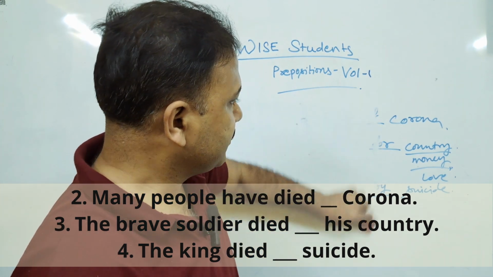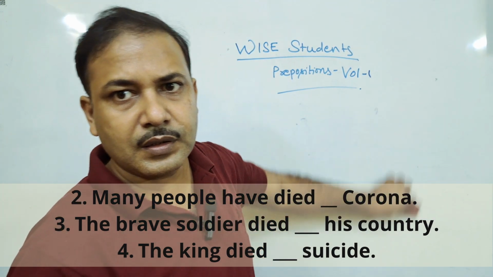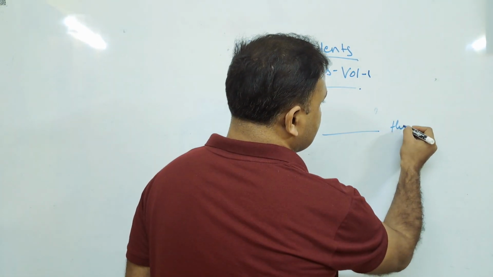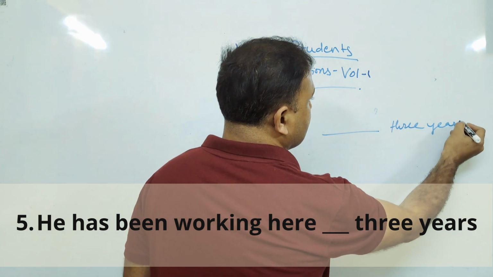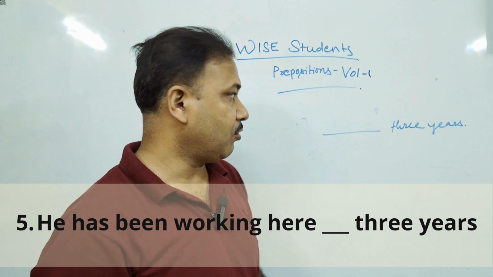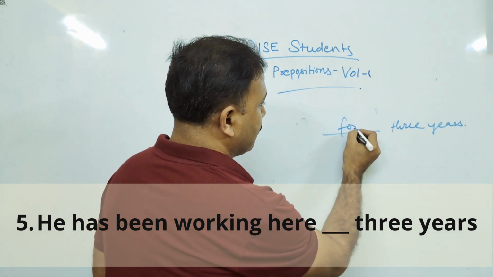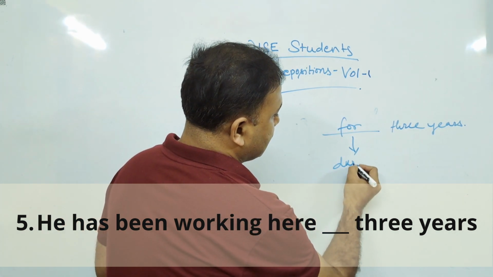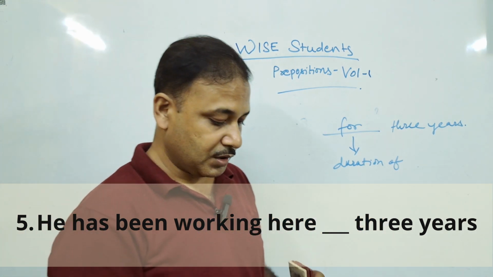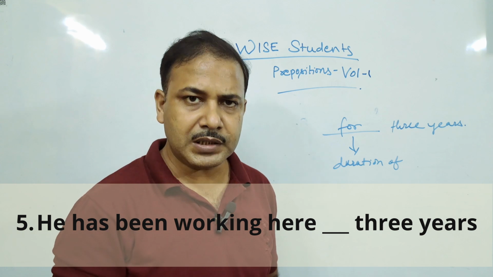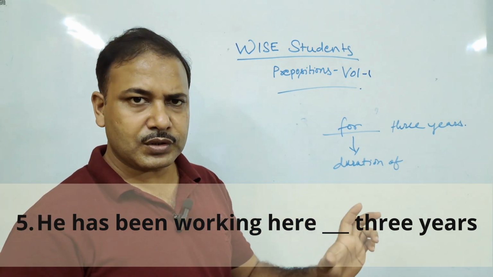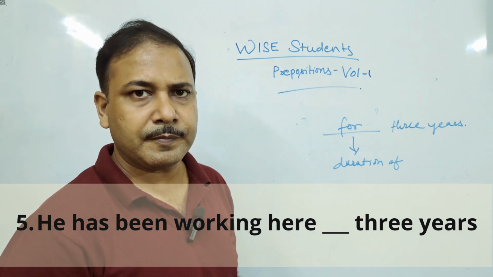Fourth question is: he has been working here dash 3 years. Three years means duration of. For means duration of. It may be 3 years, 3 weeks, 2 hours, or 5 minutes. So whenever you think of the duration of something, duration of use करना है तो वहाँ पर for use कर सकते हैं.